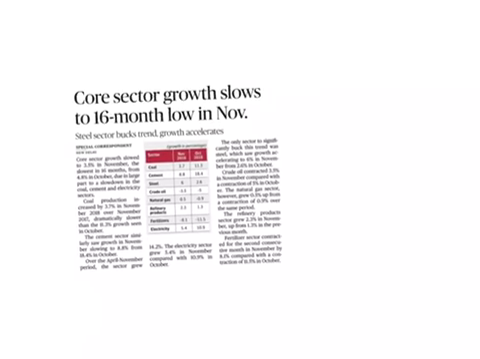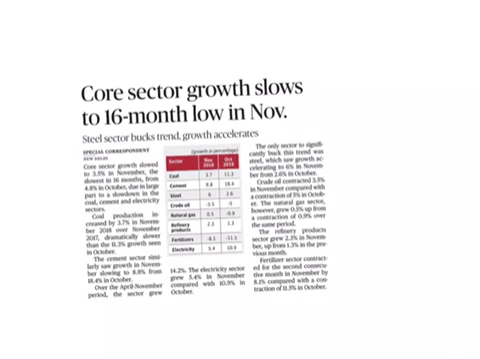The next article is core sector growth slows to 16-month low in November. This article comes under GS paper 3 under the topic of economy, and here the subtopic is Indian economy and issues related to planning, mobilization of resources, growth, development and employment. From this article, we are going to see what these core sectors or core industries are.